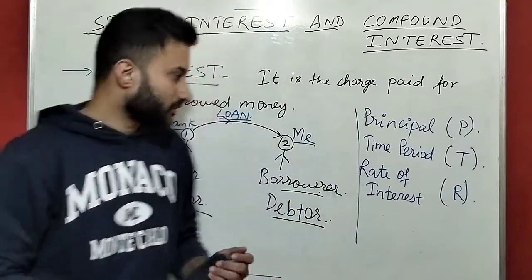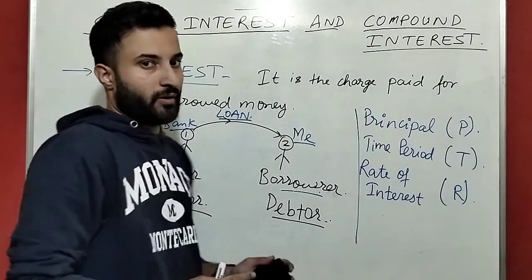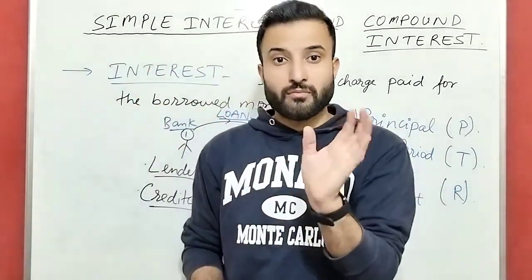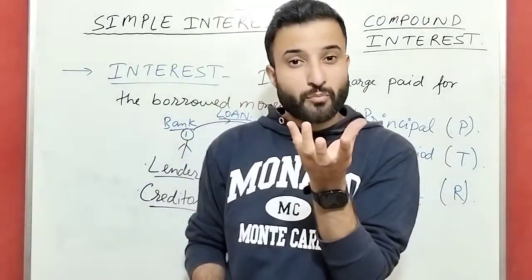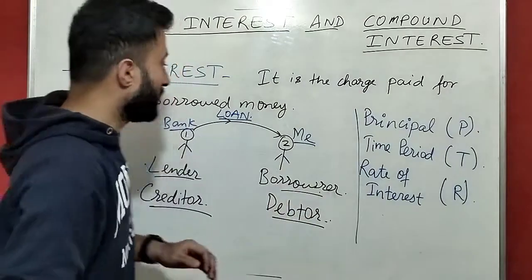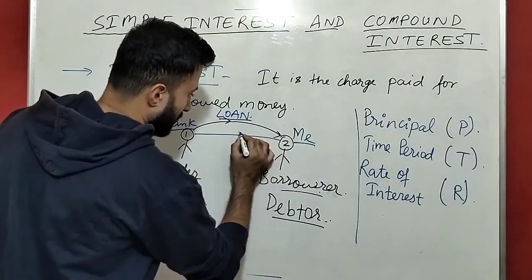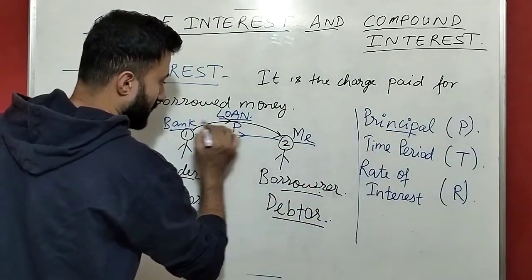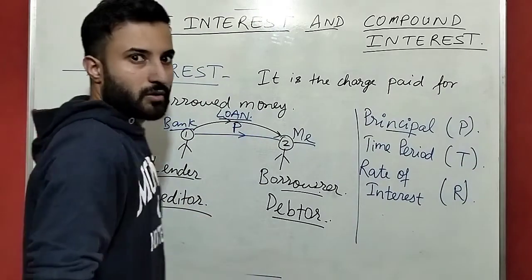Okay, clear? Now the bank is giving me a loan, but in the form of money. That money is nothing but the principal. The bank is giving me the principal, not the principal of your college or school.